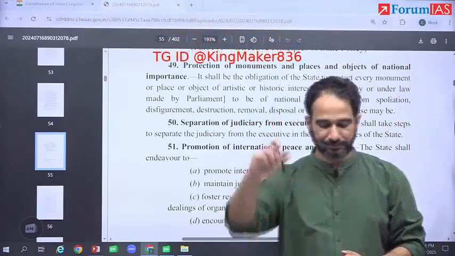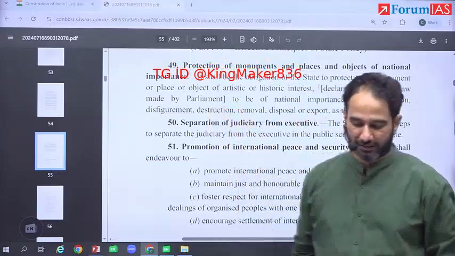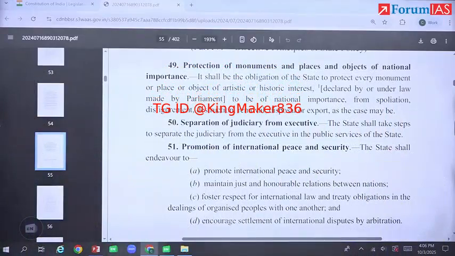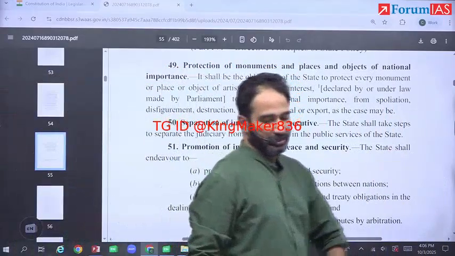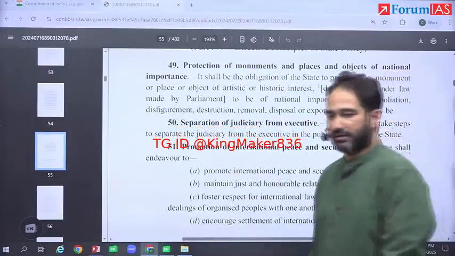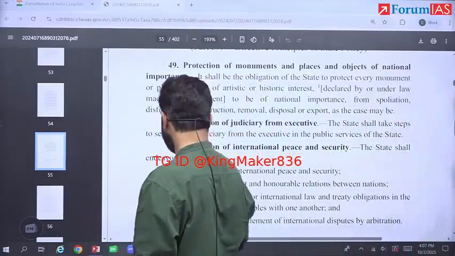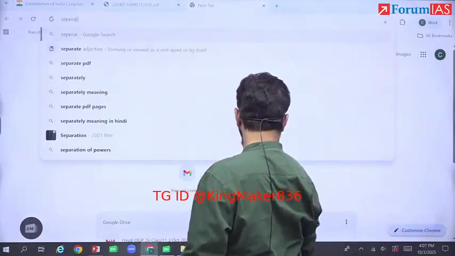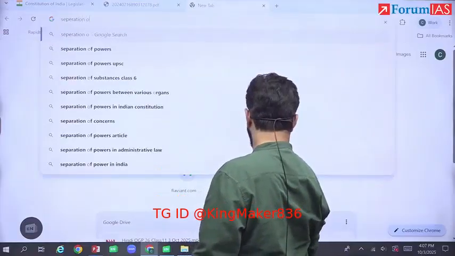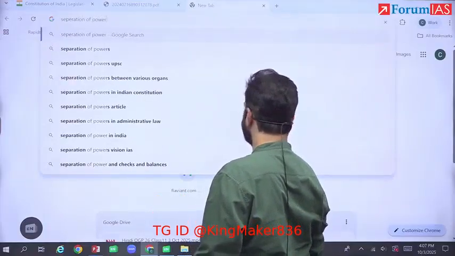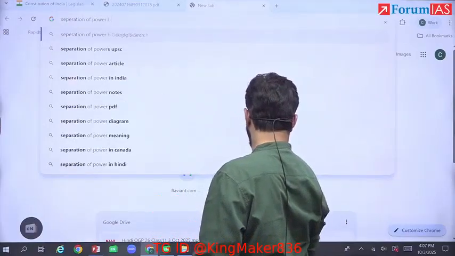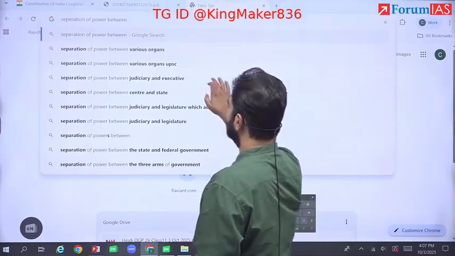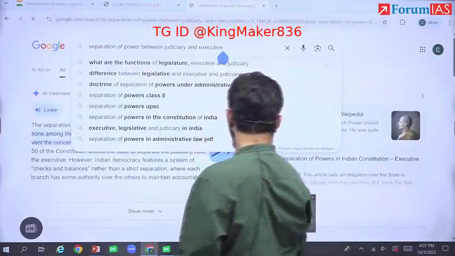So write down the example. Separation of Executive and Judicial Functions Act in several states and union territories. Several states and union territories.